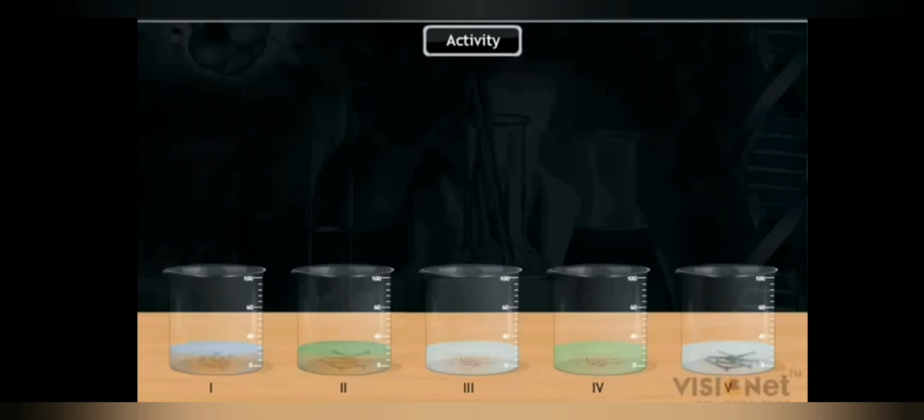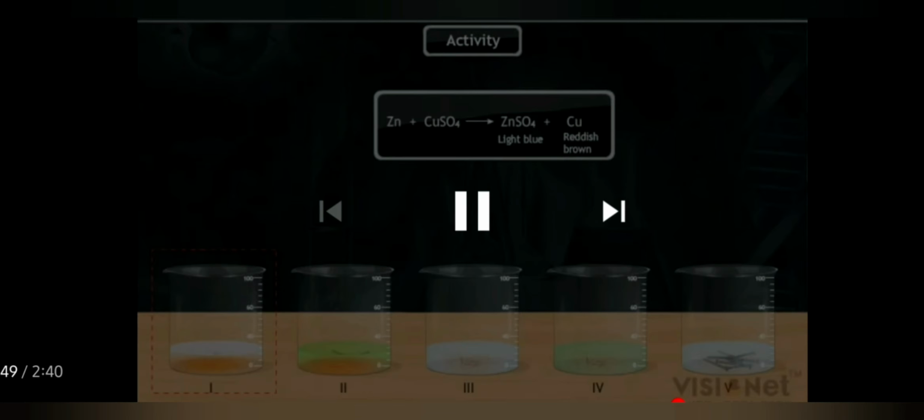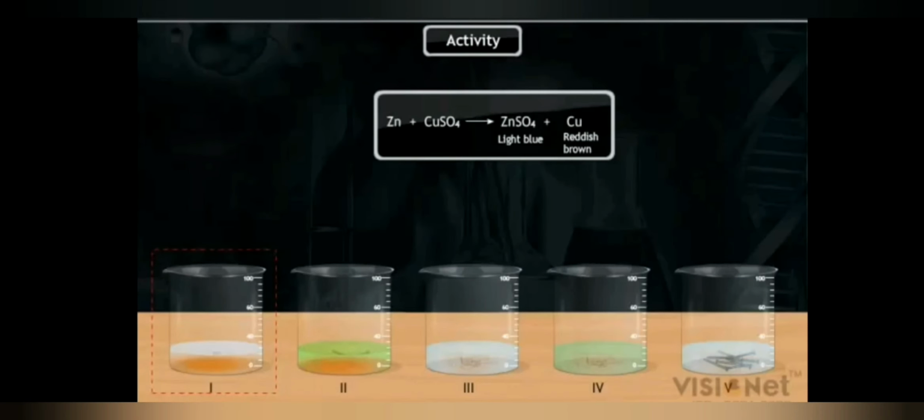You will observe that the color of the copper sulfate solution changes in beakers 1 and 2. On the other hand, no change is observed in beakers 3, 4 and 5. In beaker 1, zinc (Zn) replaces copper (Cu) from the solution. We have seen that in the first 2 beakers there is a color change: in the first the blue color changes into white, and in the second beaker the blue changes into green.